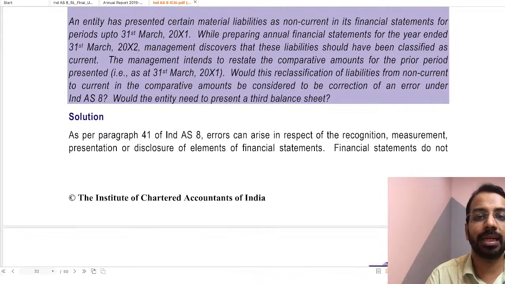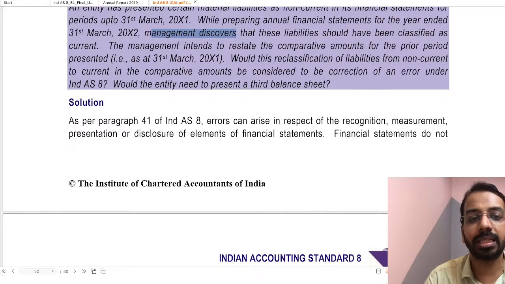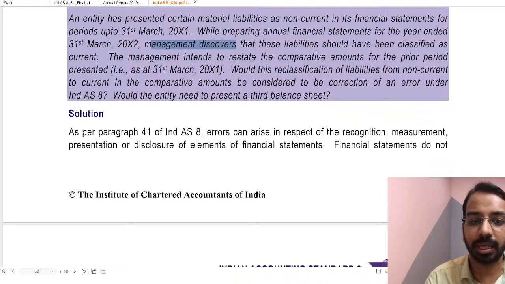An entity has presented certain material liabilities as non-current in its financial statement for periods up to 31st of March. While preparing the annual financial statements for the year ended 31st March of year 2, management discovers that these liabilities should have been classified as current. The management intends to restate the comparative amounts for the prior period presented as at 31st March of year 1. Would this classification of liabilities from non-current to current in the comparative amount be considered as correction of an error in Ind AS 8? Would the entity need to present the third balance sheet?